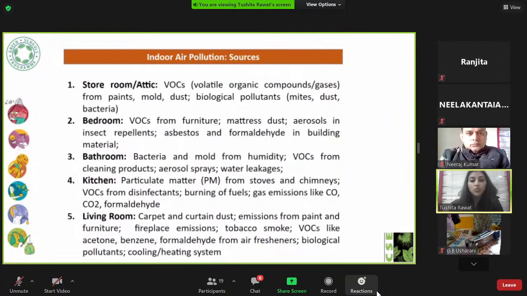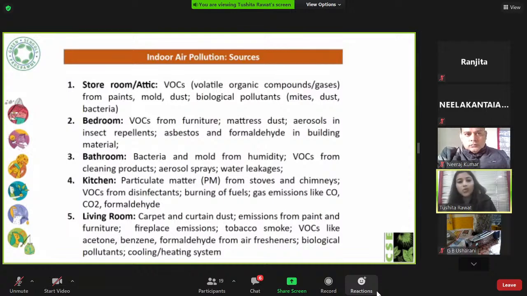In the bathroom, because of humidity, there could be bacteria and mold. There are VOCs from our cleaning products. In the kitchen, because of stoves and chimneys, there's pollution, there are gas emissions. And in the living room, we have carpets, curtains, and air fresheners, and the cooling and heating systems that we have in our rooms. All these are factors and sources of air pollution.